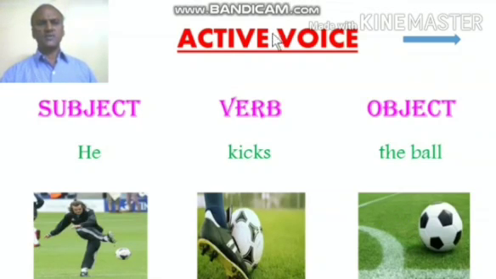Now, if you want to change from active into passive, we need to have three elements: subject, verb, object. Elements means things. So, three things must be there to change from active into passive. If there is no object, we cannot change the active into passive voice.